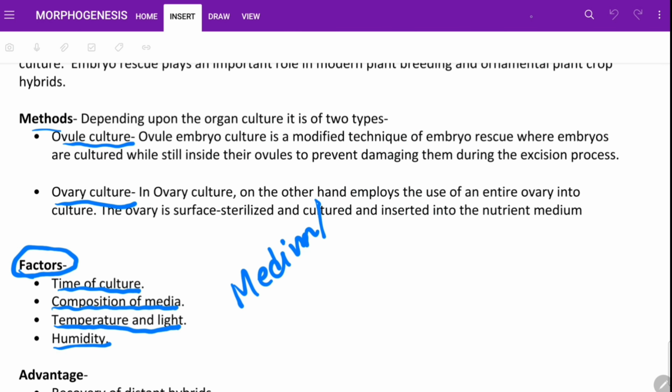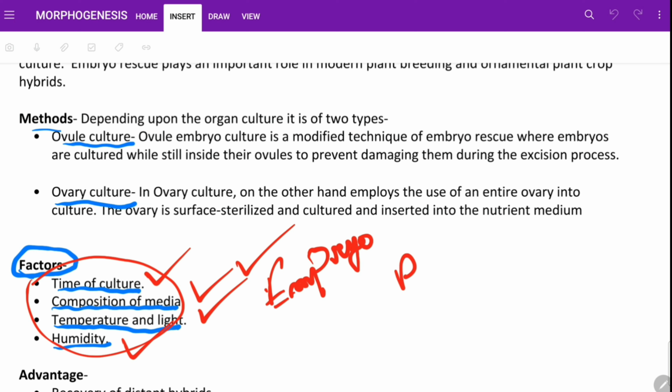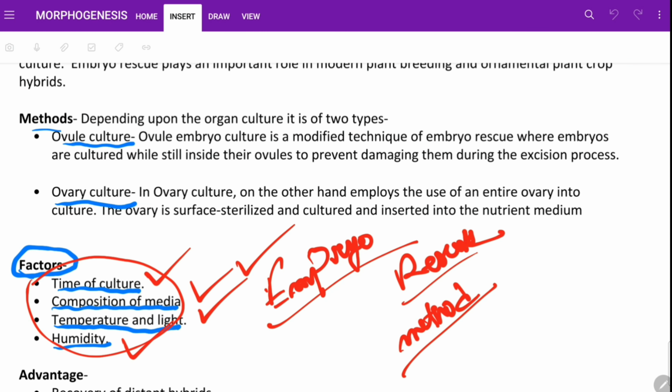Factors are time of culture, composition of media, temperature and light, and humidity. So these are four important factors for the embryo rescue method. This is important, remember that.